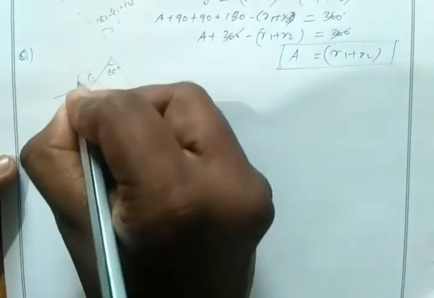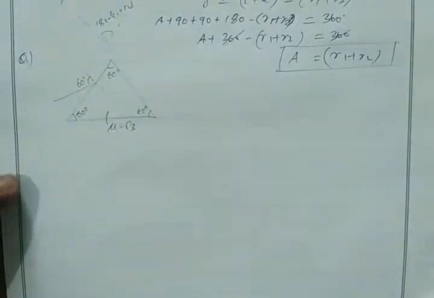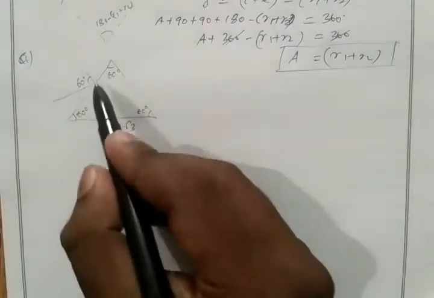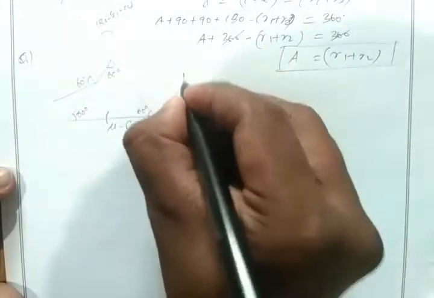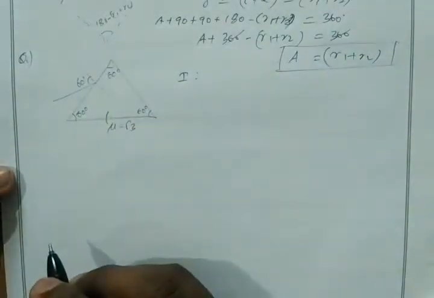So draw a normal. The angle of incidence is also 60 degrees. So we have to find the angle of deflection. Okay, so let's apply Snell's law here for this first interface. Apply Snell's law.